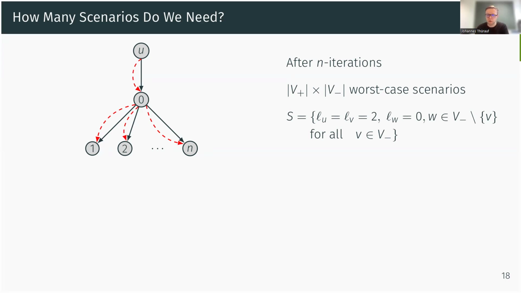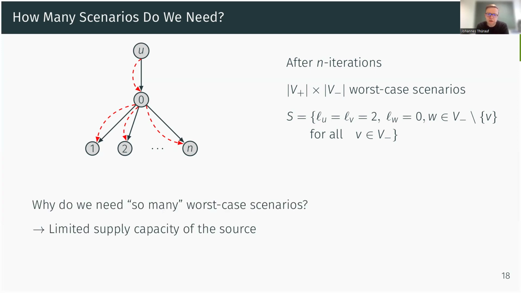And this example shows that in the worst case, regarding the number of scenarios, you need for this very simple example, number of sinks times number of sources many worst case scenarios. And this can lead to a very large MINLP that you have to solve. The question is now, why do we need so many worst case scenarios for this example? And the answer is because we have a very limited supply capacity of our source. So this source can only supply up to 2 units of flow, which is the maximum demand of a single